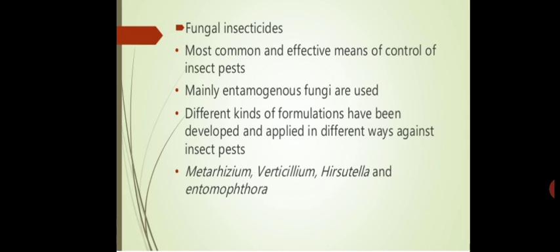Then the next type of microbial strain used is fungal strains, which are the fungal insecticides. They are the most common and most effective means to control different types of insects and pests.